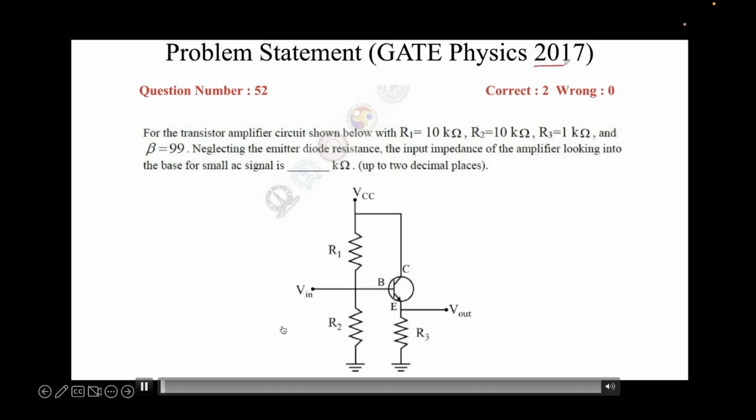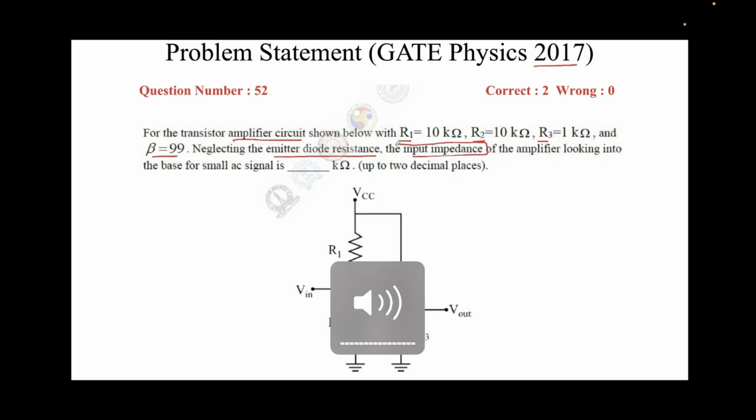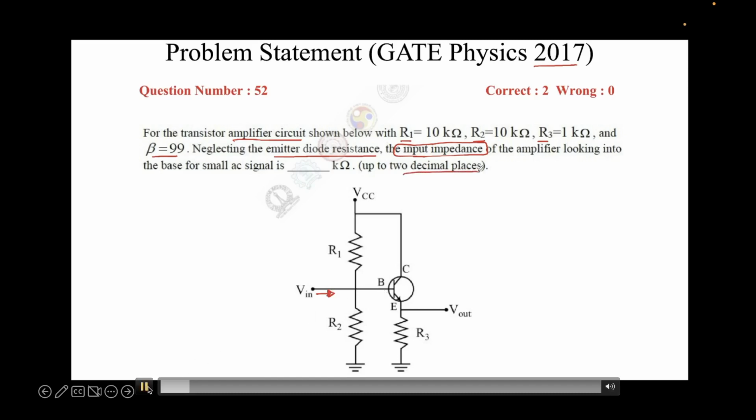The problem statement from GATE Physics 2017 reads as follows. For the transistor amplifier circuit shown below, with R1 equal to 10 kilo ohms, R2 equal to 10 kilo ohms, and R3 equal to 10 kilo ohms, and beta equal to 99. Neglecting the emitter diode resistance, the input impedance of the amplifier looking into the base for the AC small signal is dash kilo ohms. This is a numerical answer type question and we need to find our answer and then round it off to 2 decimal places, and we'll fill in the blank here.